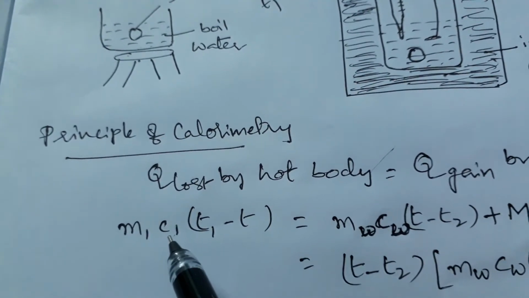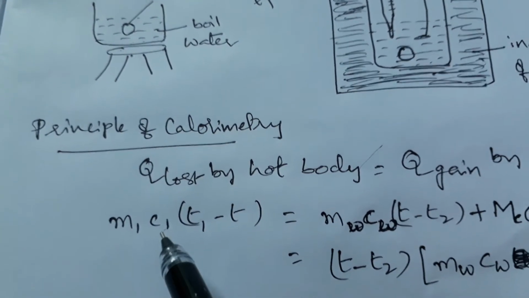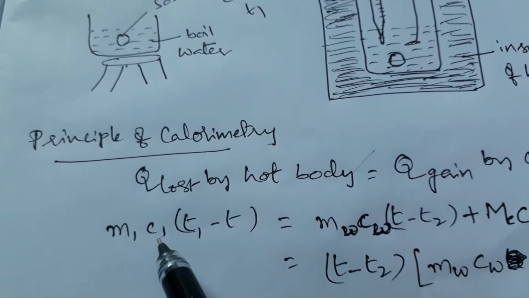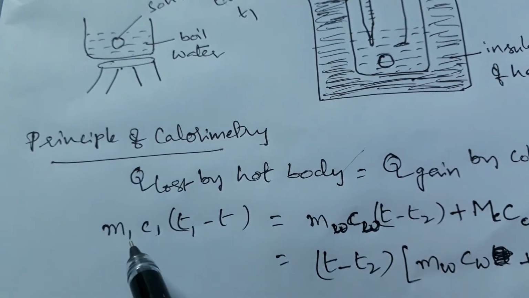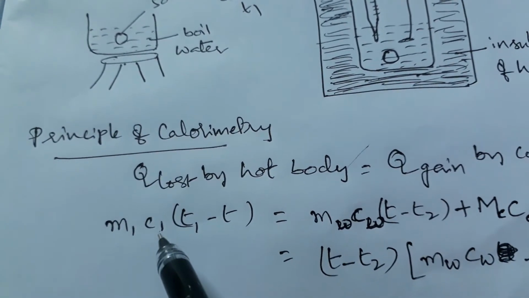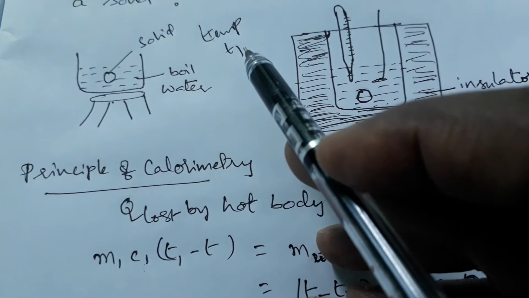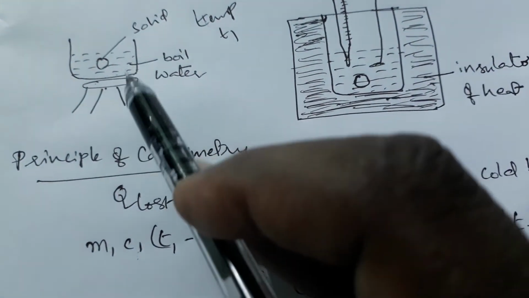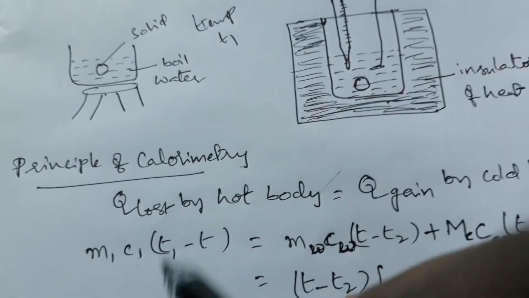Now the mass of the hot body is taken as m1. The specific heat of the solid ball is C1. We don't know it; we are finding this only. Now we know the temperature in the beginning. The ball is taken from hot water, so the hot water temperature is T1, and the ball temperature is also the same, T1.